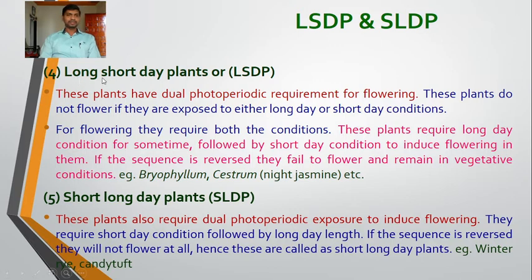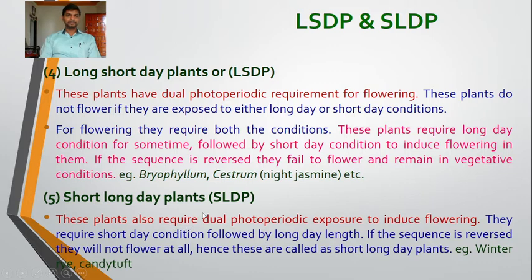For example, long short day plants require a long day condition for some time followed by short day condition to induce flowering, while short long day plants require short day condition for some time followed by long day condition to induce flowering. And if the sequence is reversed, that is particular to the category, these plants remain in vegetative condition.